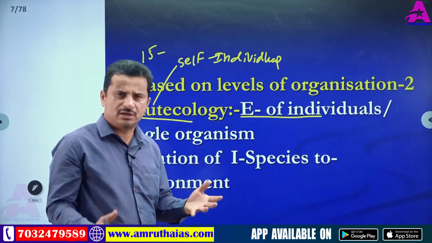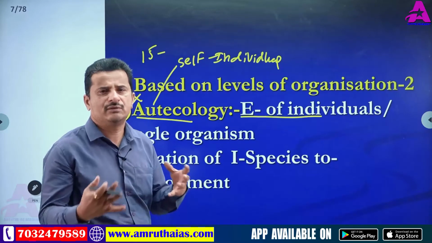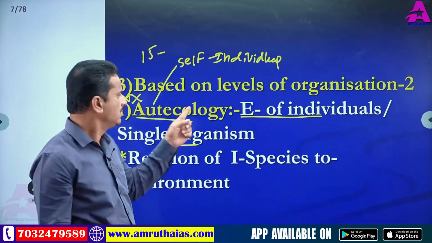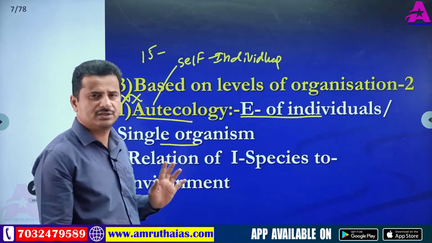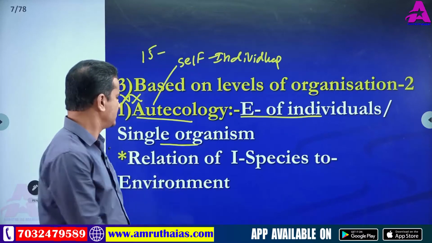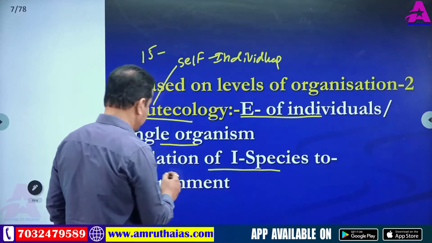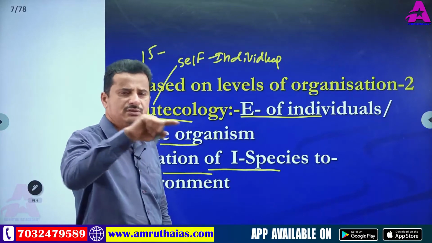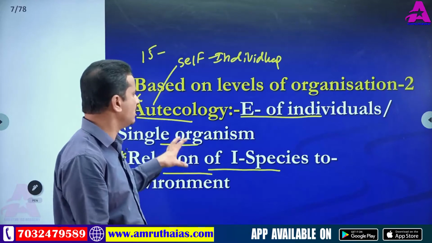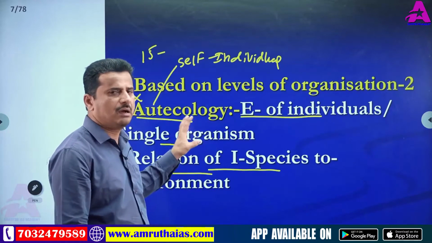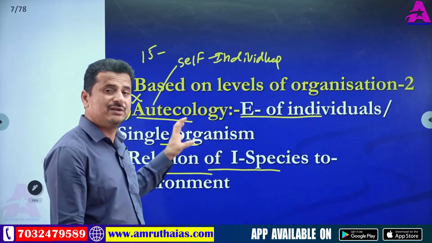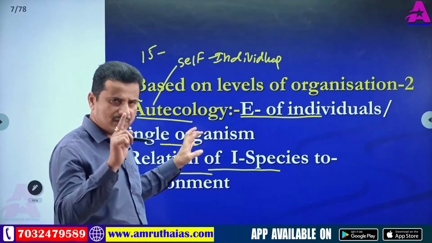Individual organisms in relationship with the environment. So a single organism; here, ecology of a single organism. The definition is like this: relation of an individual species to the environment. A single species' relation to the surrounding environment is called autecology or ecology of individuals, of an individual species. An individual species means one organism.